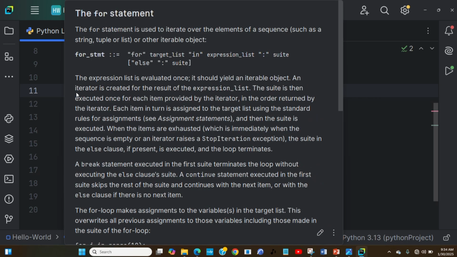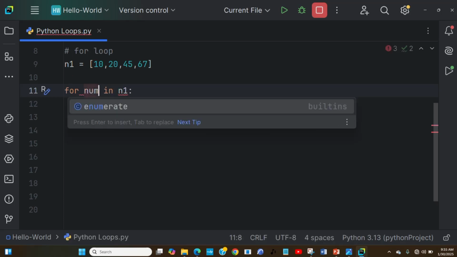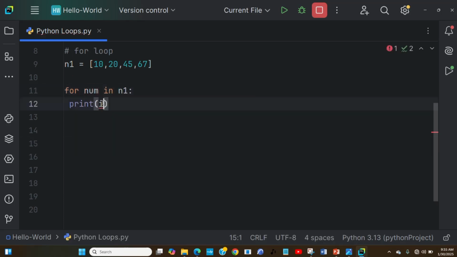Now, for this for loop I'm giving the variable. My variable I'm giving here is i. So this for loop is going to iterate in this list, all the iterables. The first time it runs through this, it's going to encounter the first value, which is 10, and it's going to assign that 10 to this i variable. This variable can be anything. For example, I can just change this. Let me say num, so that you may be able to understand.